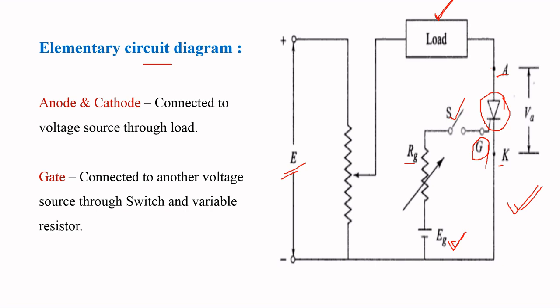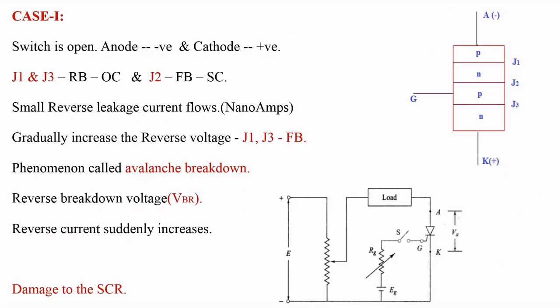Same is explained here. The anode and cathode are connected to the voltage source through the load. Similarly, the gate terminal is connected to another voltage source through the switch and variable resistor. That other voltage source is EG, connected to the gate terminal through variable resistor RG and switch S. Now by using the elementary circuit diagram, we are going to obtain the static VI characteristics.